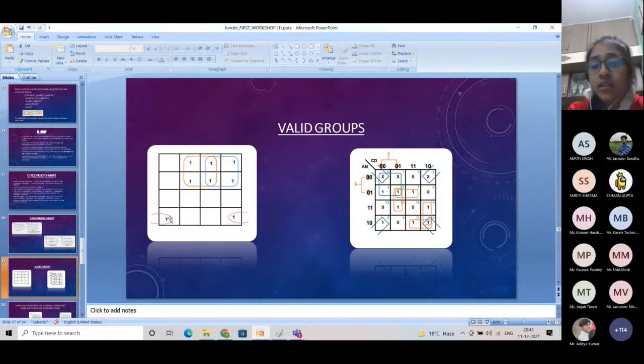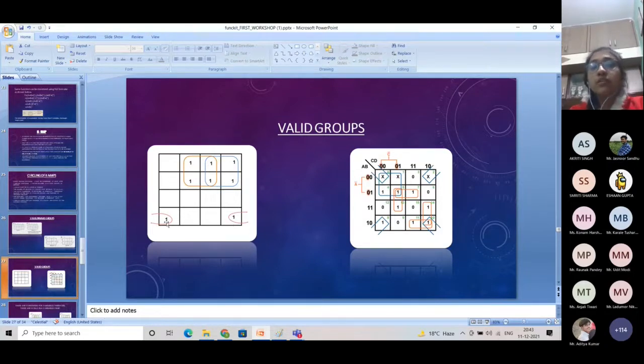Fine. Now in these boxes, it is following our folding law. Like, as I said, our map is foldable. So this and this are also adjacent to each other.